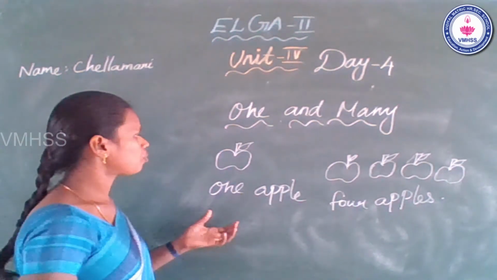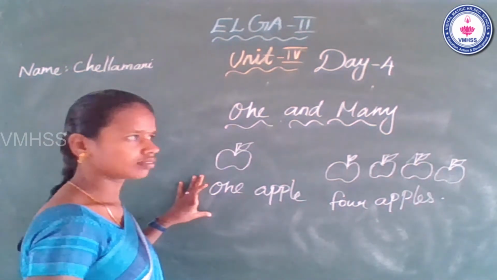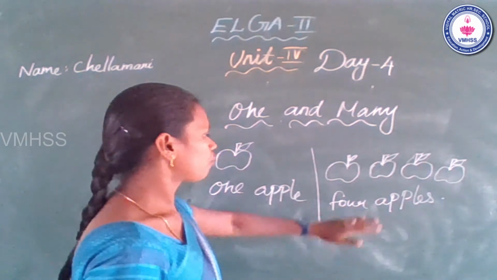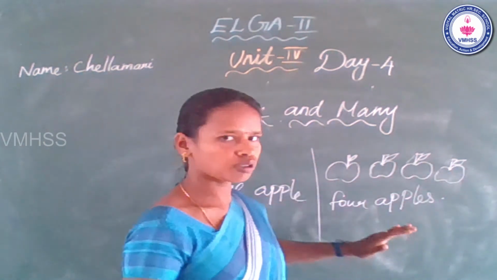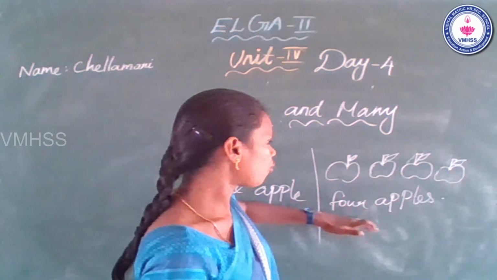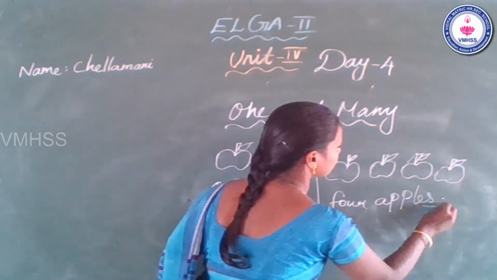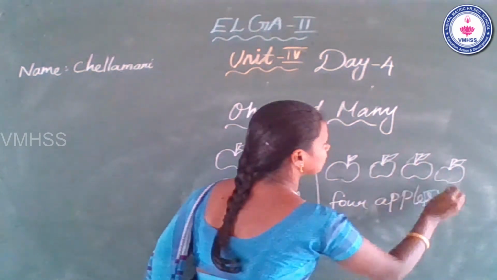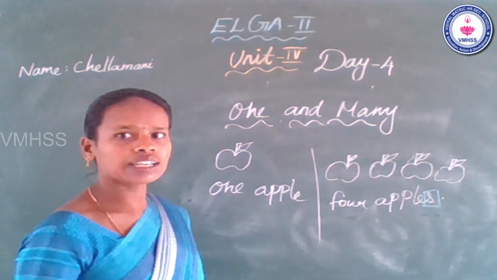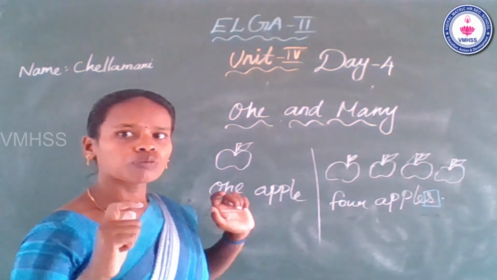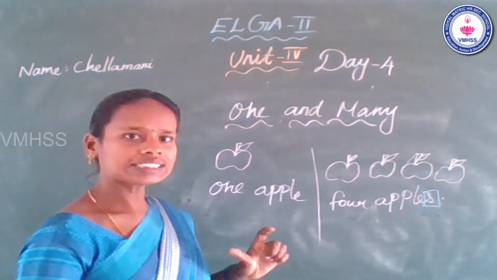Students, see the board. This is one apple. See this? 4 apples. 1, 2, 3, 4. So we write as 4 apples. Note down this, apples. We add -s at the end to name more than one thing.